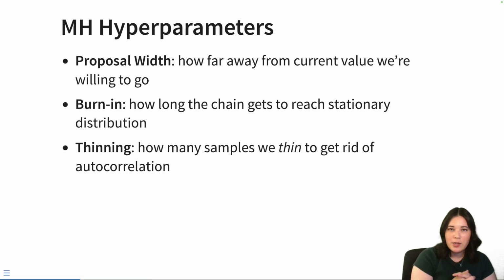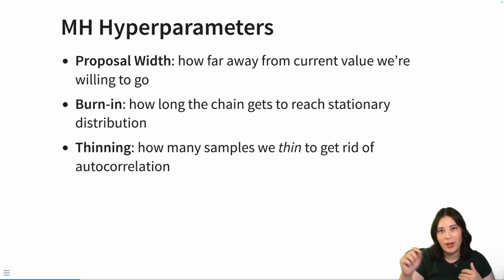All right, so we talked about Metropolis Hastings and the basics of how it works in the last lecture. And today we talked about some tweaks or some hyperparameters that we have to work with when using the Metropolis Hastings algorithm. First, we have proposal width, which basically determines how far away from your current value you're able to go when proposing a new value. We don't want this to be too high because it will propose things that are completely unreasonable, but we also don't want this to be too low because it'll be too slow to actually change that value, because every single value is going to be a little itty bitty baby step away from our current value.